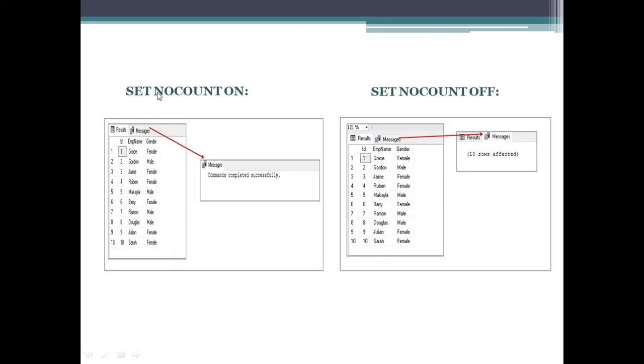So as you see here, set no count is on. After insert statement, we see a message like this, commands completed successfully. And if set no count is off, after insert statement, we see the number of rows affected message like this.